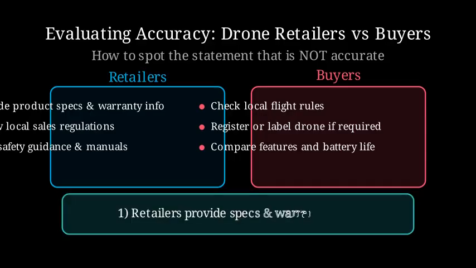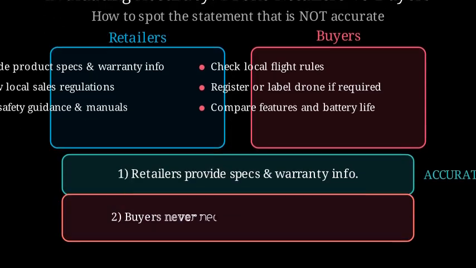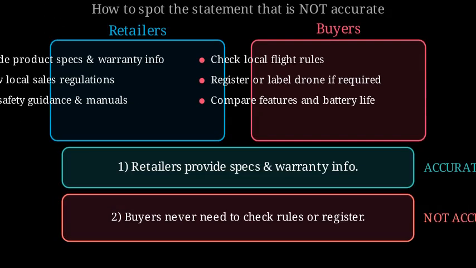Statement 1. Retailers should provide product specifications and warranty information. This matches the retailer checklist, so it is accurate. Statement 2. Buyers never need to check flight restrictions or registration rules. This conflicts with our buyer checklist. In many regions, buyers must check flight rules and may need to register or label their drone. So this statement is not accurate.